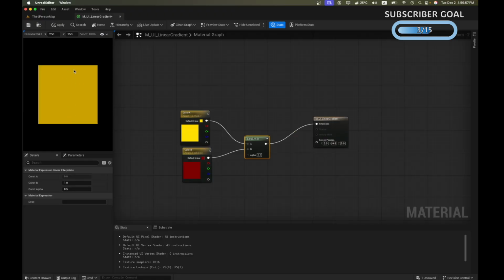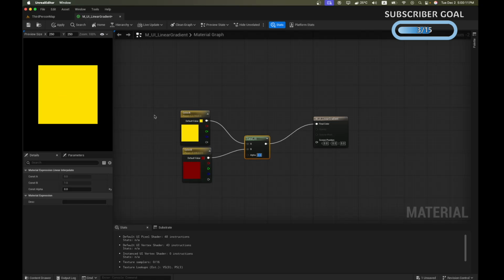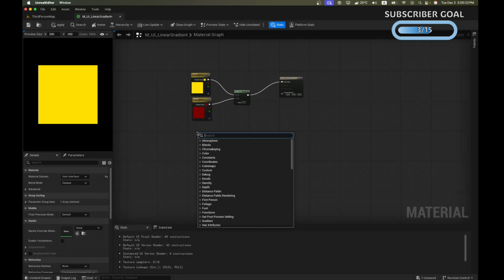Okay, we are supposed to get a gradient, but Unreal is just creating a mixture of these two colors depending on the alpha value. If we plug 1 to alpha, we're getting a full maroon color. And if we input 0, it's the full yellow color. So it depends on percentages. For 0.5, we are getting 50% yellow and 50% maroon. But this is not what we want. We want a gradient that changes from top to bottom, left to right, 0 to 1.